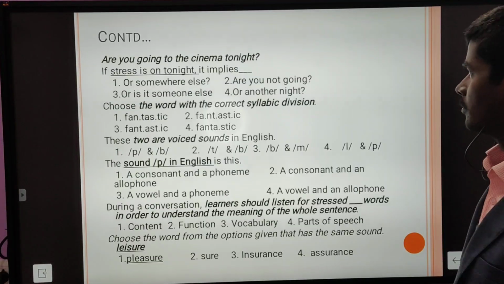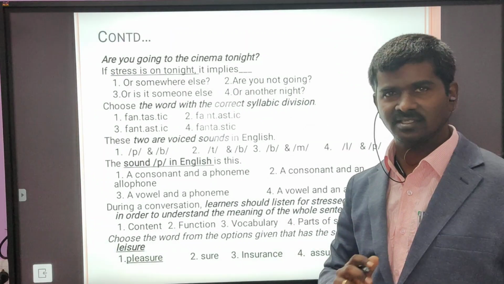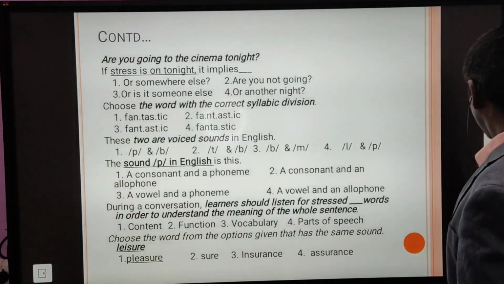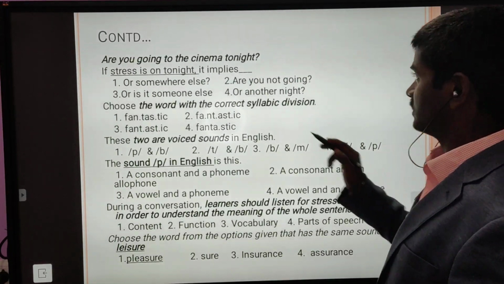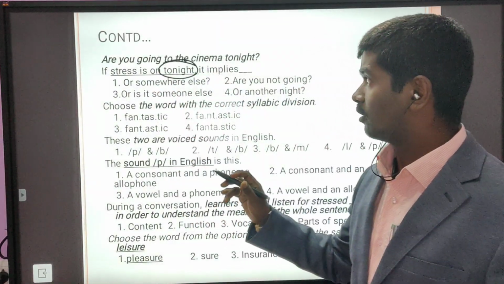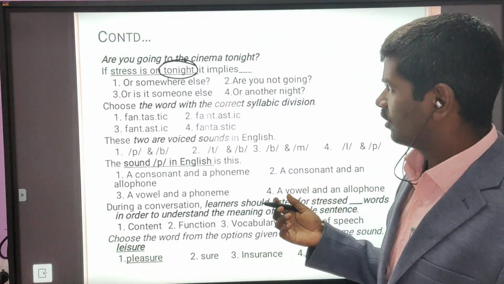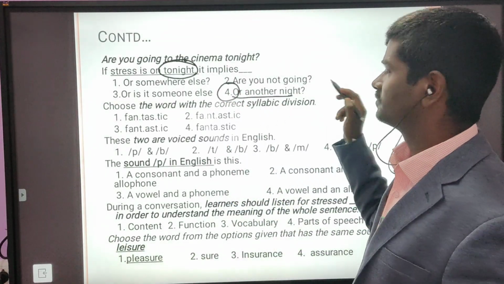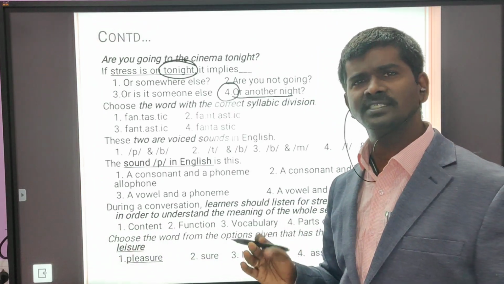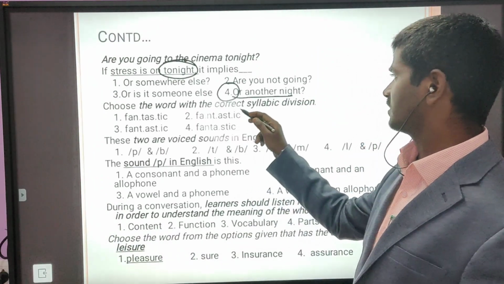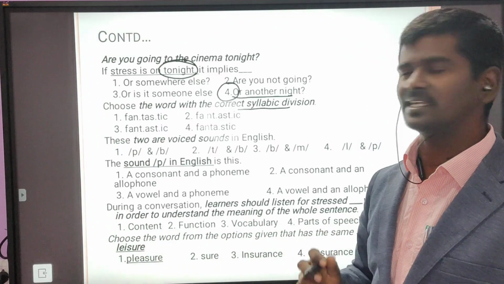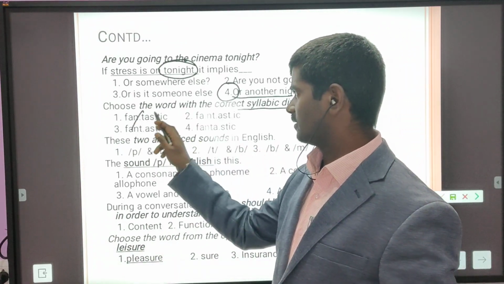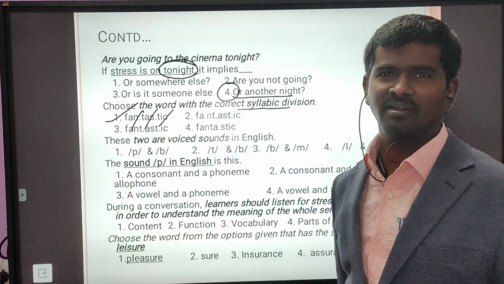Next, you can see, are you going to the cinema tonight? This is about sentence stress. If the stress is on tonight, what is the meaning? Or somewhere else? Are you not going? Or is it someone else? Or another night? This is simple, about sentence stress. Choose the word with the correct syllabic division. Fantastic. The first one, trisyllabic word.